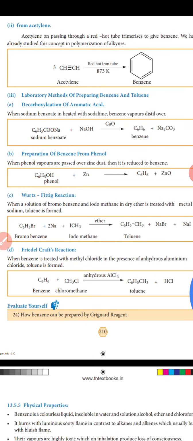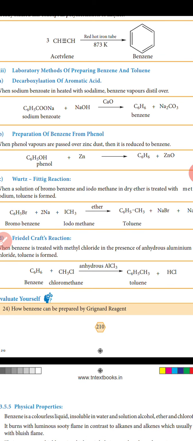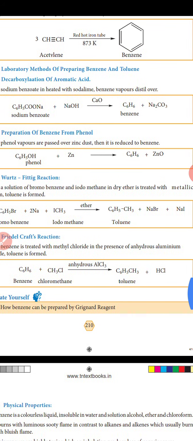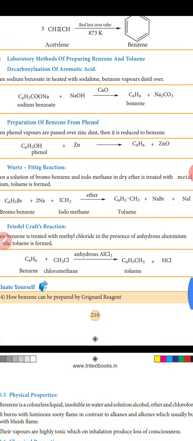Wurtz-Fittig reaction. When a solution of bromobenzene and iodomethane in dry ether is treated with metal sodium, toluene is formed. Bromobenzene C6H5Br added to sodium, iodomethane added, in ether. The product is toluene, C6H5CH3, with sodium bromide as an additional product. The other additional product is sodium iodide.